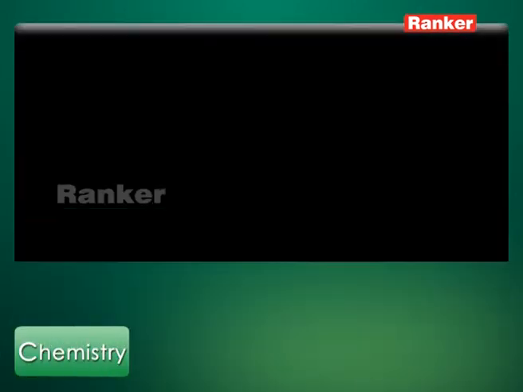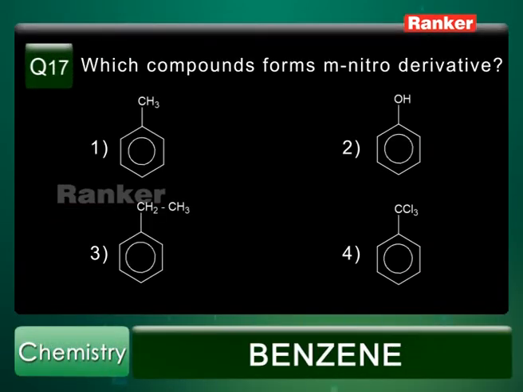Question number 17. Which compounds form meta-nitro derivative? Option 1, toluene. Option 2, phenol. Option 3, ethyl benzene. And option 4, 1,1,1-trichlorotoluene. You can simply say trichlorotoluene. So the correct answer is the fourth option.